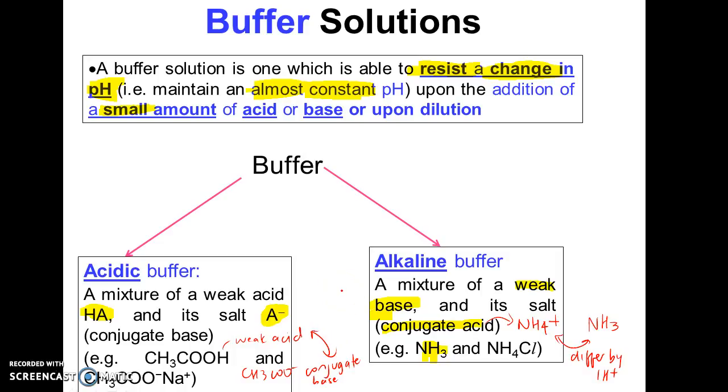So we have an acidic buffer, we have an alkaline buffer. And the key thing to note here is that a buffer is a mixture. It is not a pure weak acid. It is not a pure salt of a weak acid. It is a mixture. For example, an acidic buffer is a mixture of a weak acid and its salt or its conjugate base. So how does this mixture resist a change to pH?